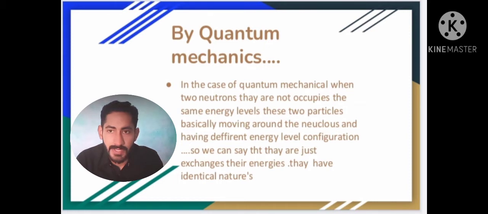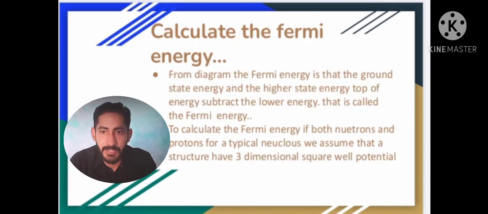Now, how to calculate the Fermi energy? From the diagram, we can calculate the Fermi energy: the top state energy subtracted from the lowest ground state energy is called the Fermi energy. Like we have said, in this diagram, the main difference between the lowest ground state energy electrons and the top energy electrons is called the Fermi energy.